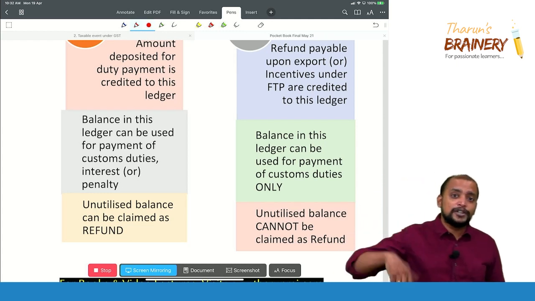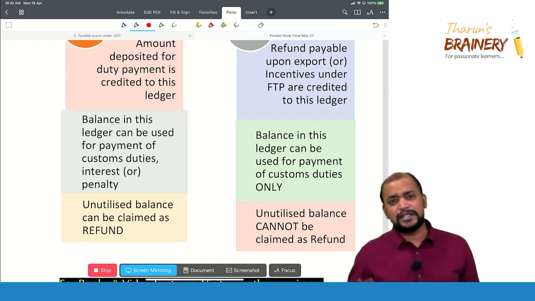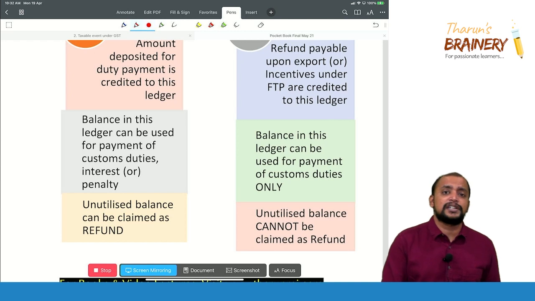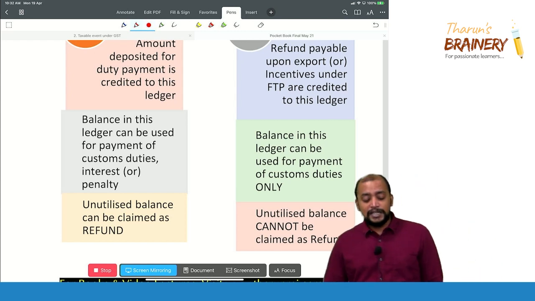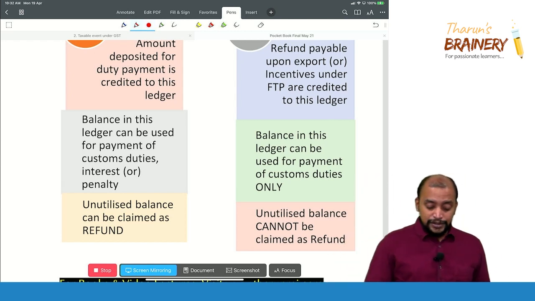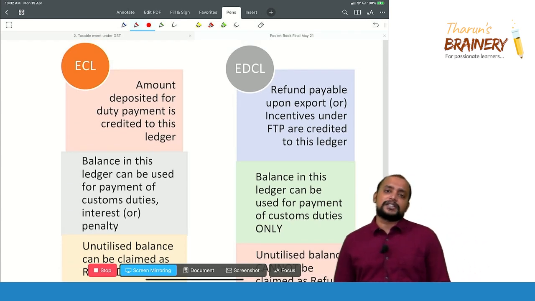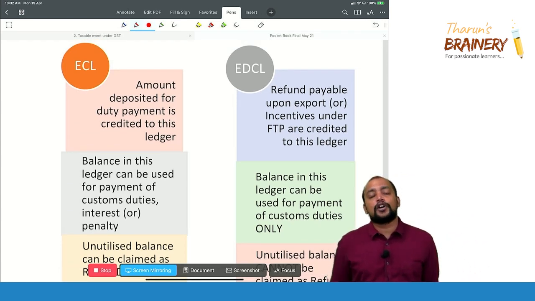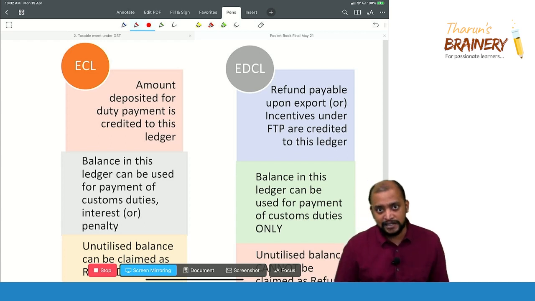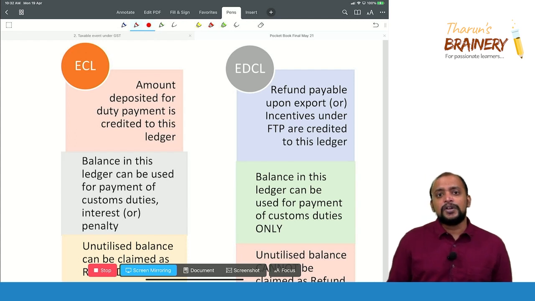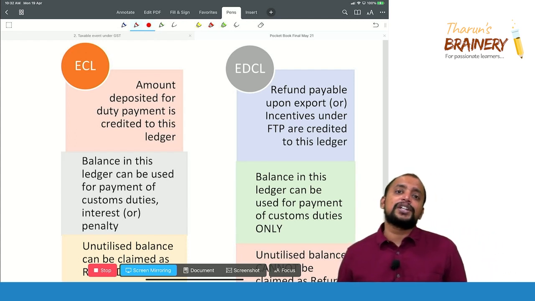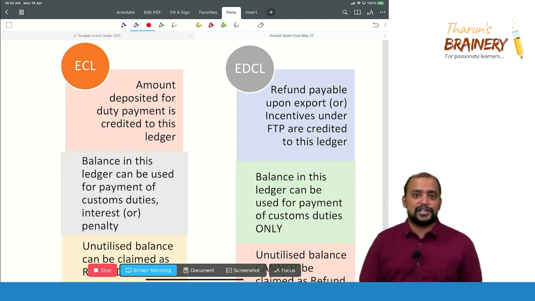And can we get the unutilized balance as a refund? Yes. Just like your cash ledger under GST, same concept. Then electronic credit ledger. This electronic credit ledger is generally for refunds under customs like duty drawback or various incentives under foreign trade policy like MEIS, SEIS. All these benefits will now be credited into the electronic credit ledger.